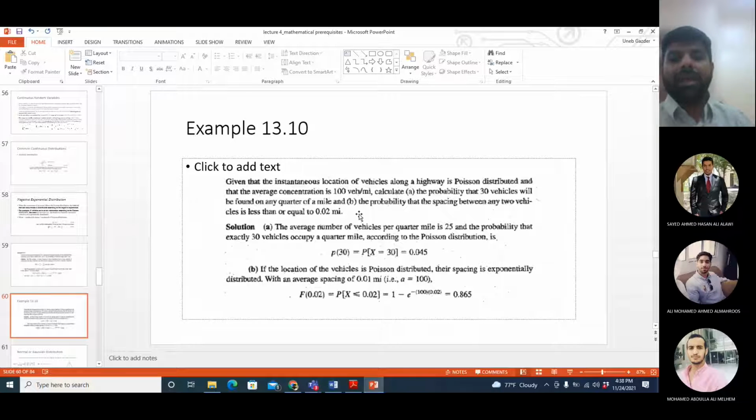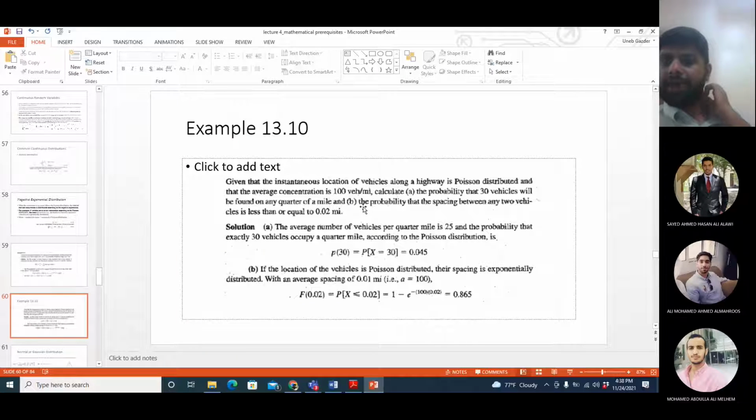If I have 100 vehicles per mile, the inverse of this will be 1 upon 100, right? So the average spacing between the vehicles will be 1 upon 100 miles. The average number of vehicles was 100 per mile, and the average spacing will be 1 upon 100 mile.